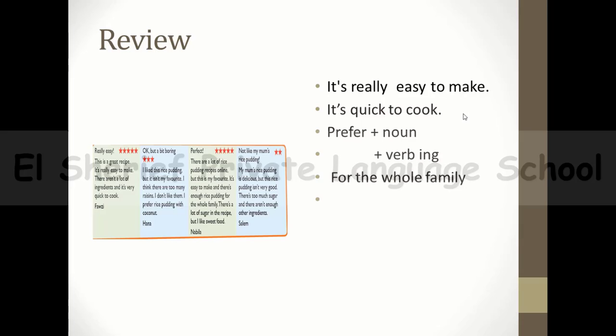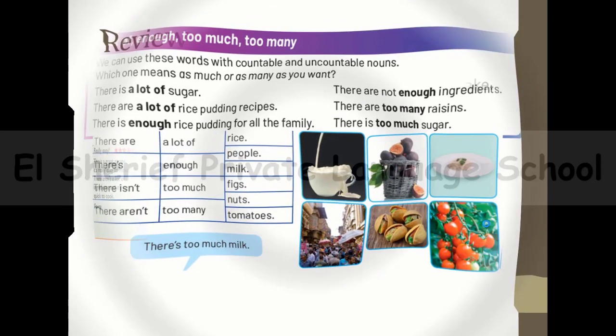So as you can see, the expressions, it's really easy to make, it's quick to cook, and we have prefer, like I prefer rice pudding with coconut. So this verb prefer can be followed by a noun or verb plus ing. And then we have for the whole family, meaning for all the members in the family. And this is the review. And now let's move to another thing.